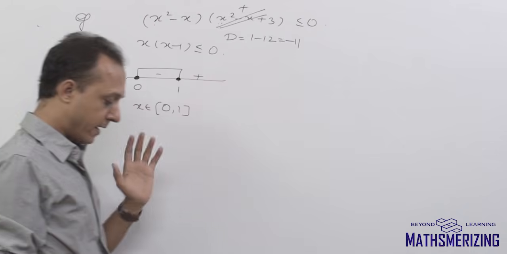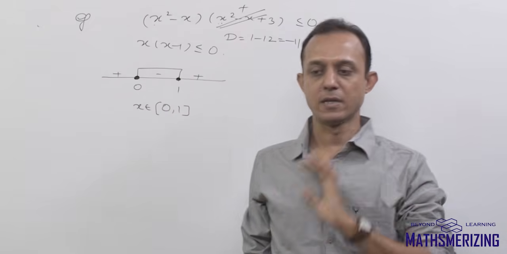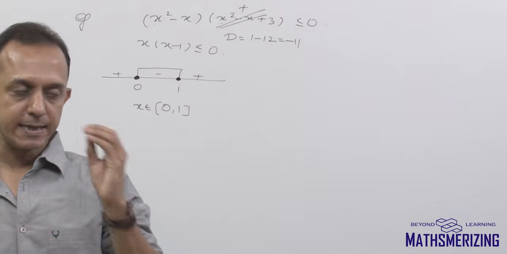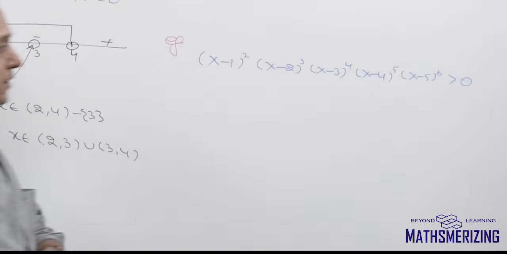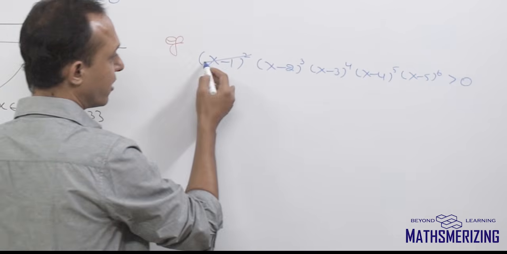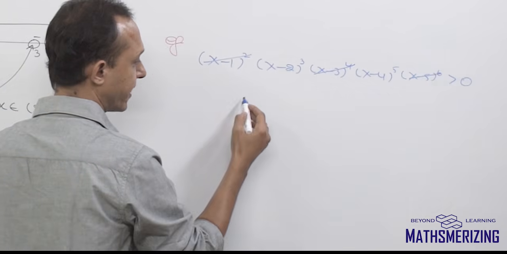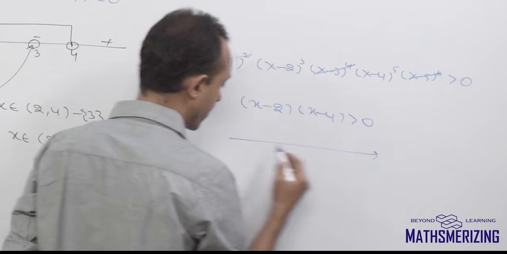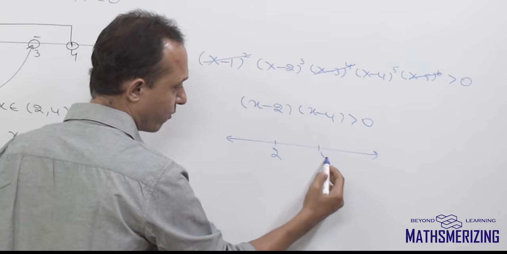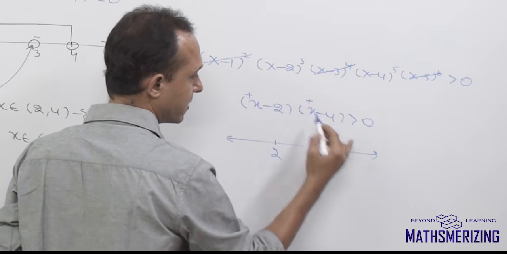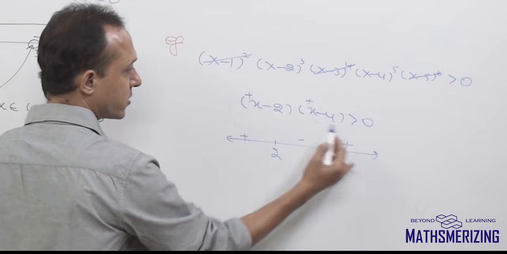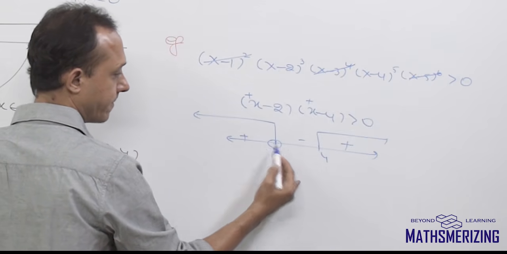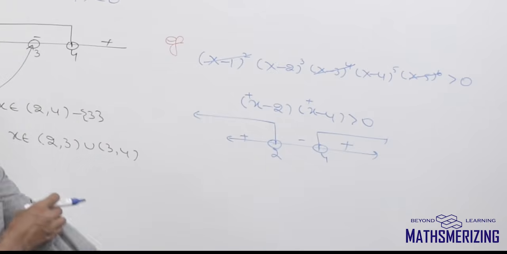So rule number 1 again is, if there is any expression in the inequality that doesn't change sign, we'll remove the expression from the inequality keeping the sign greater than 0, right? So now rule number 1 says I can remove 2, 4 and 6. So I can simply write it as (x minus 2)(x minus 4) greater than 0. So the roots are what? Roots are again 2 and 4. So rightmost, so plus and plus. So this is plus, minus and plus. So I need greater than 0, plus. So this is less than 2 or greater than 4.